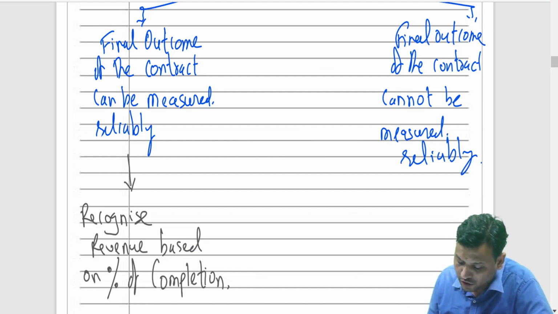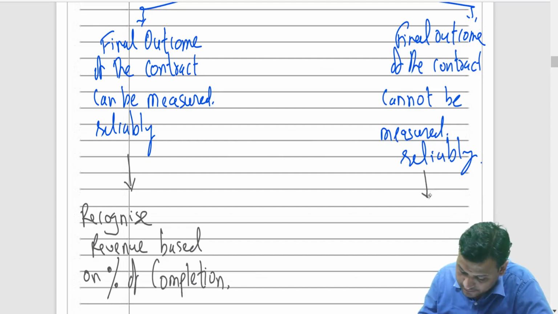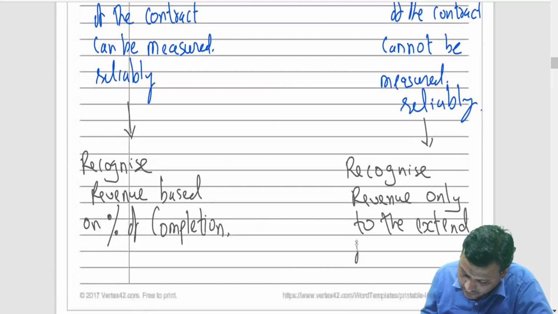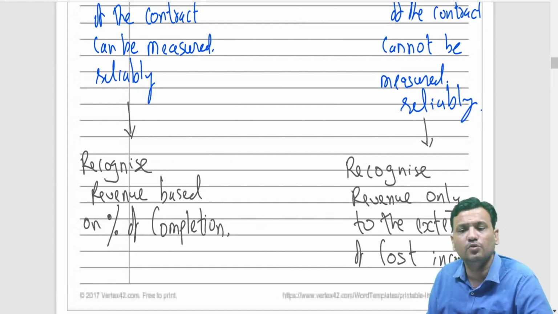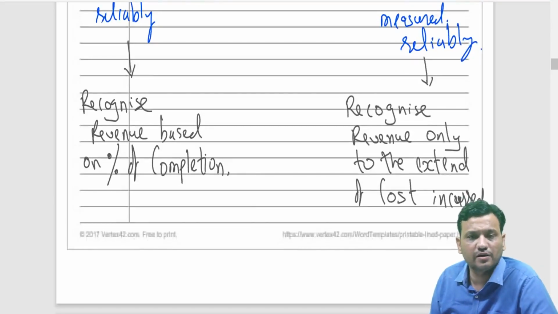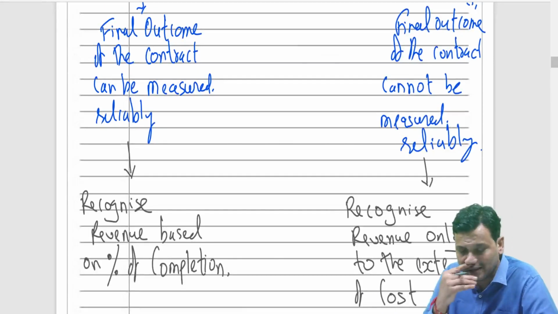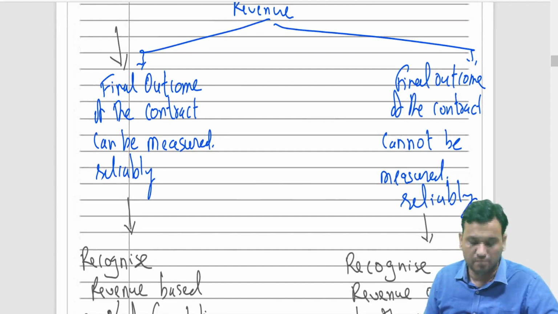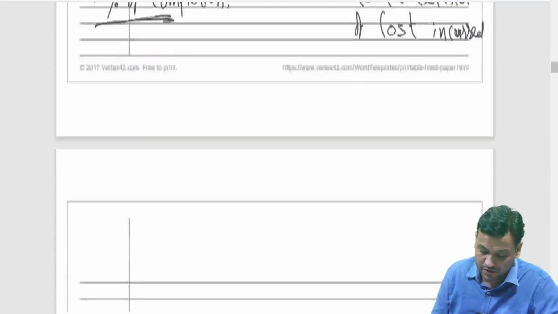But if the final outcome of the contract cannot be measured reliably, then you have to recognize revenue only to the extent of cost incurred. Whatever cost you have incurred, which you will be able to recover, that much revenue only you should recognize. Means no profit, no loss will be recognized if the final outcome cannot be measured reliably. Of course, from the examination point of view, our focus is this: final outcome of the contract can be measured reliably. Then recognize revenue based on percentage of completion.